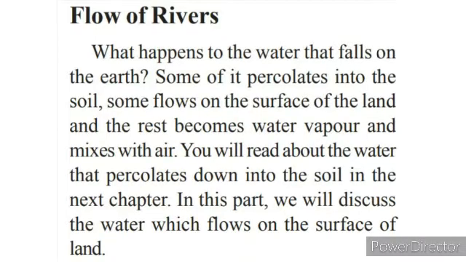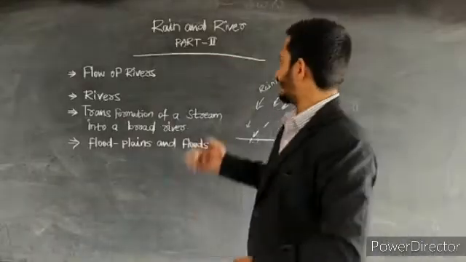What happens to the water that falls on the earth? Some of it percolates into the soil, some flows on the surface of the land, and the rest becomes water vapor and mixes with the air. You will read about the water that percolates down into the soil in the next chapter. In this part we will discuss the water which flows on the surface of the land, with the different categories.